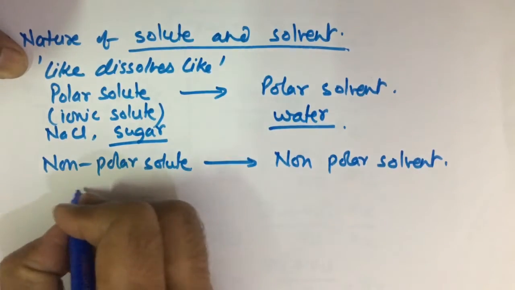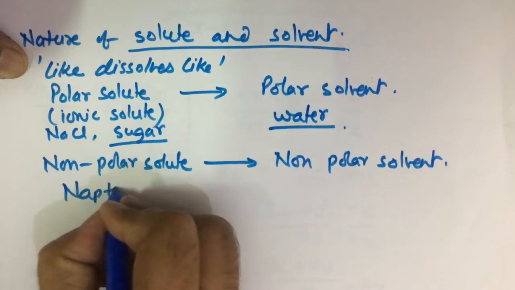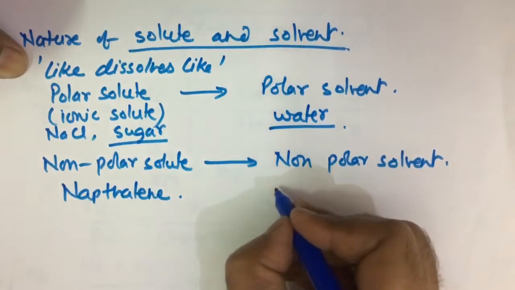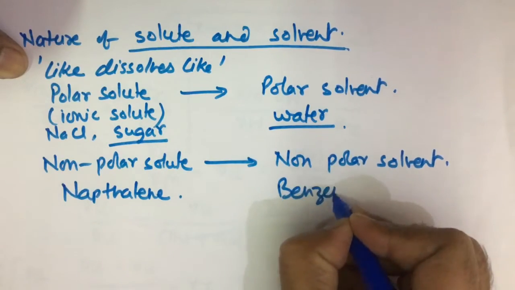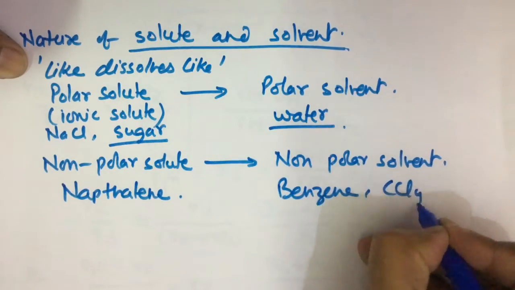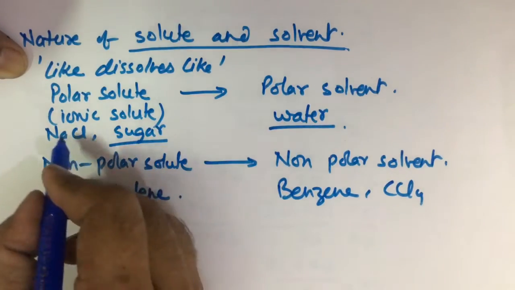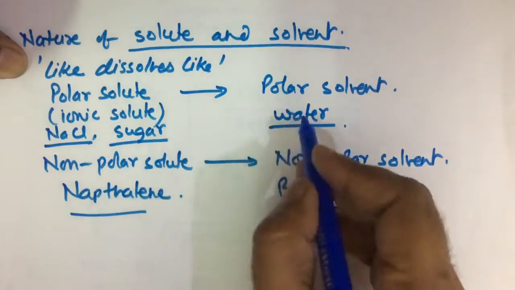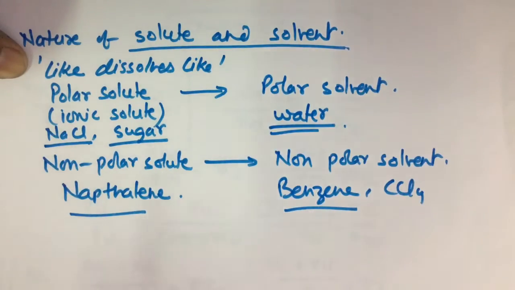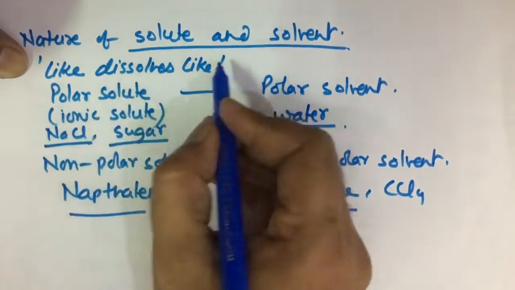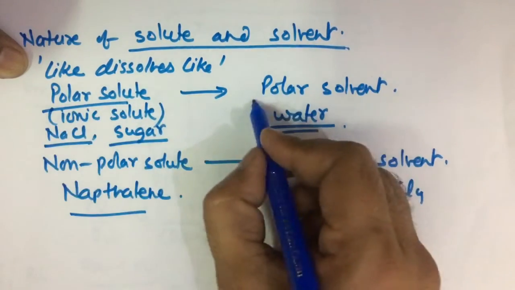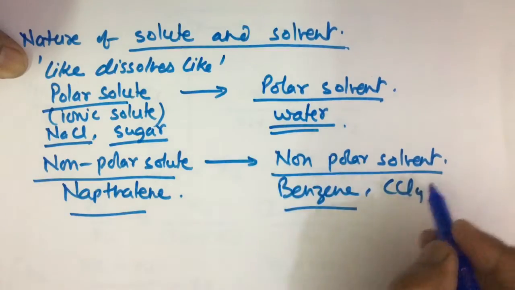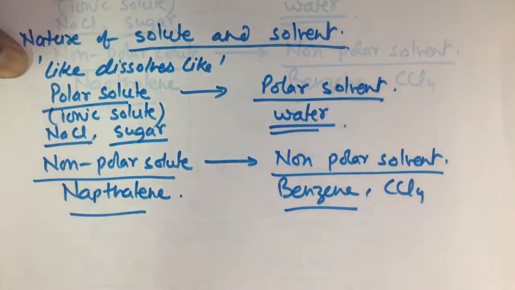Non-polar solute, suppose naphthalene, dissolves in non-polar solvents such as benzene or carbon tetrachloride. If you try to dissolve sodium chloride in benzene, it will not dissolve. If you try to dissolve naphthalene in water, it will not dissolve. So there is a simple principle: like dissolves like, means polar solute soluble in polar solvent, non-polar solute soluble in non-polar solvent.